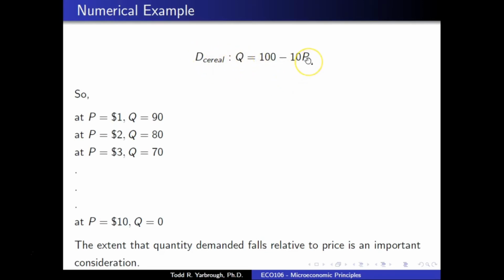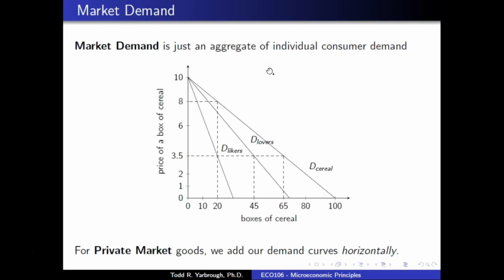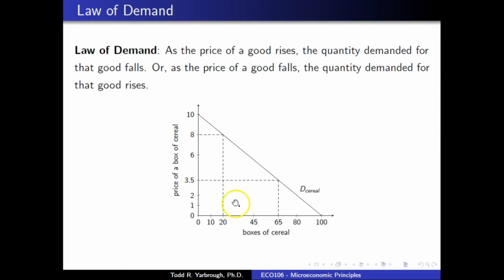So for example, if P is equal to $5, 10 times 5 would be 50. So 100 minus 50 would be 50. So if we look at this particular demand curve, if we were to look at a price of $5, we would see that the boxes of cereal demanded at $5 would be 50, as we would predict.